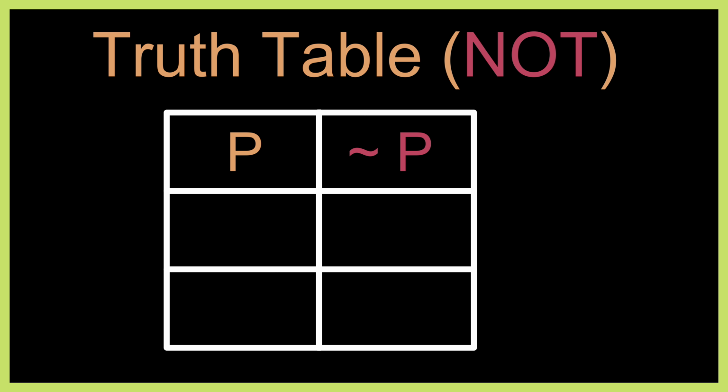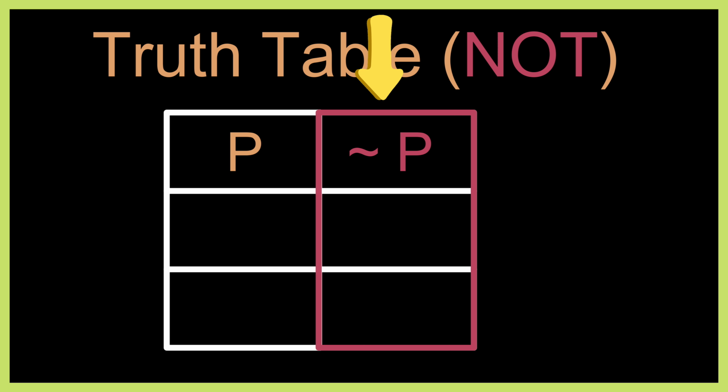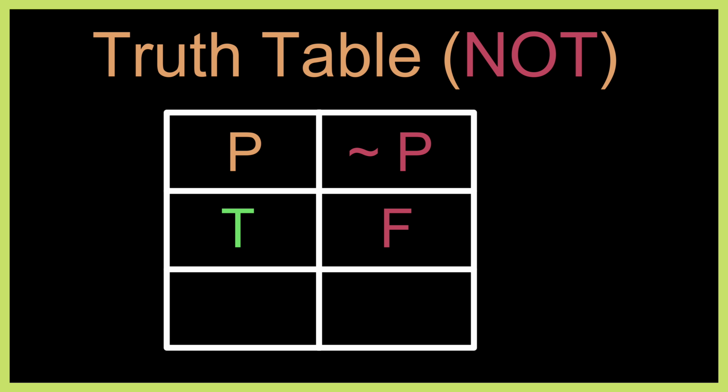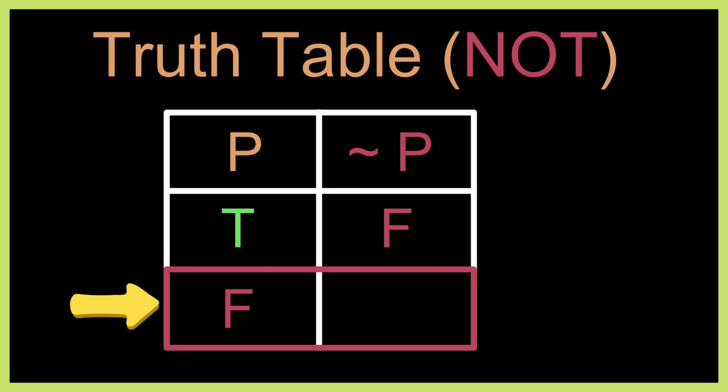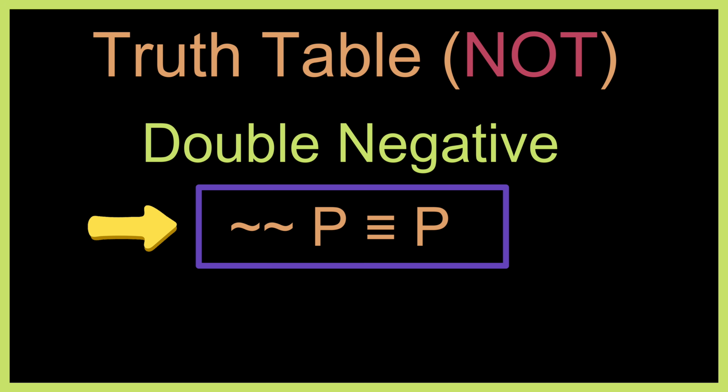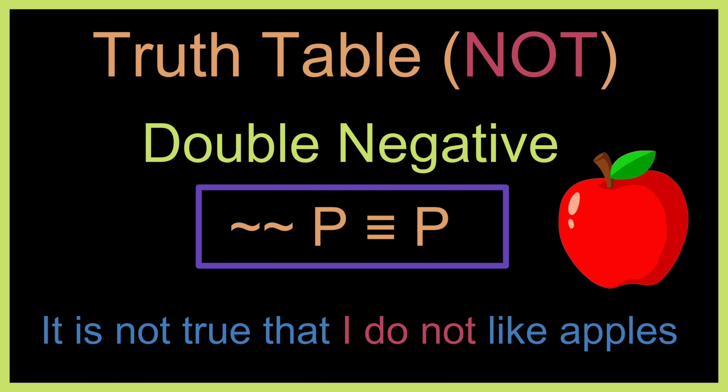Let me show you the truth table for negation. The truth table has two columns, P and not P. In the first row, when P is true, not P is false. In the second row, when P is false, not P is true. If the input receives false, the output will be the opposite. It will be true. And if the input receives true, the output will be false. Important property: the negation of negation is the original proposition. Example, it is not true that I don't like apples equals I like apples.